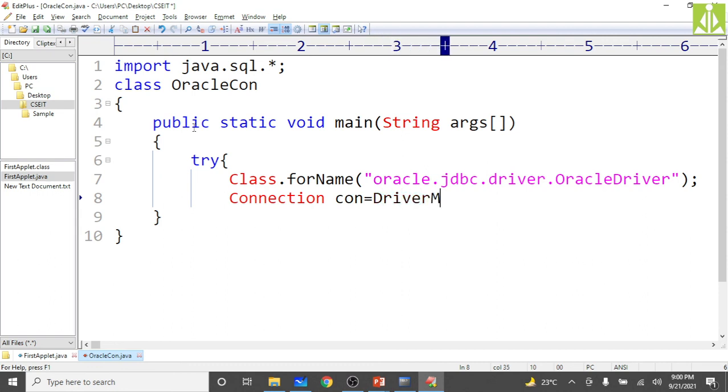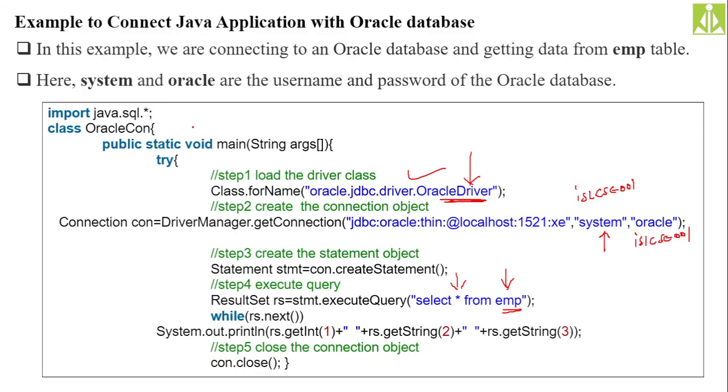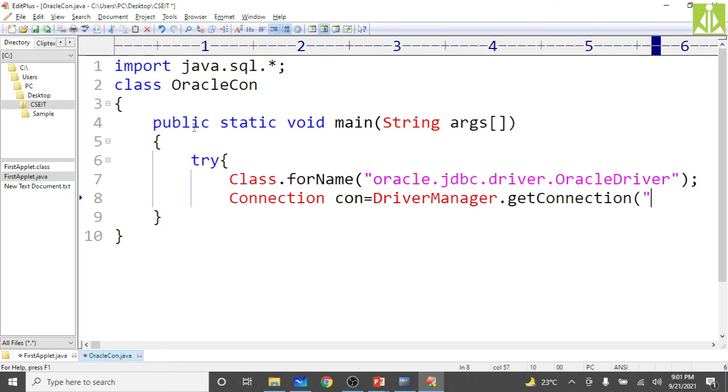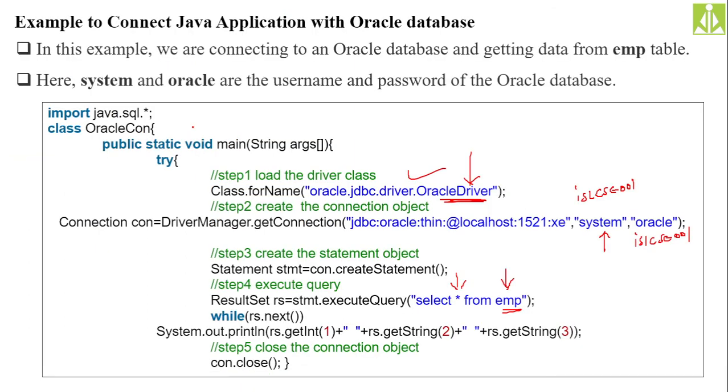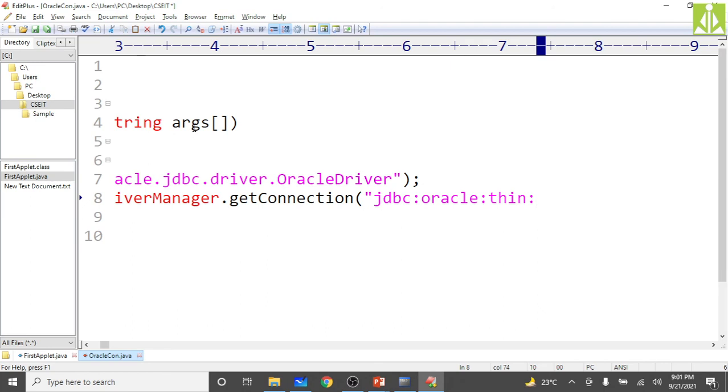So, available inside the DriverManager class, DriverManager.getConnection(), we need to pass all these things as a string: jdbc:oracle:thin:@localhost, because my Oracle application is running on the current system only, so I'm not going for an IP address. If your Oracle is running on some remote computer, then you have to give the IP address of that remote computer.